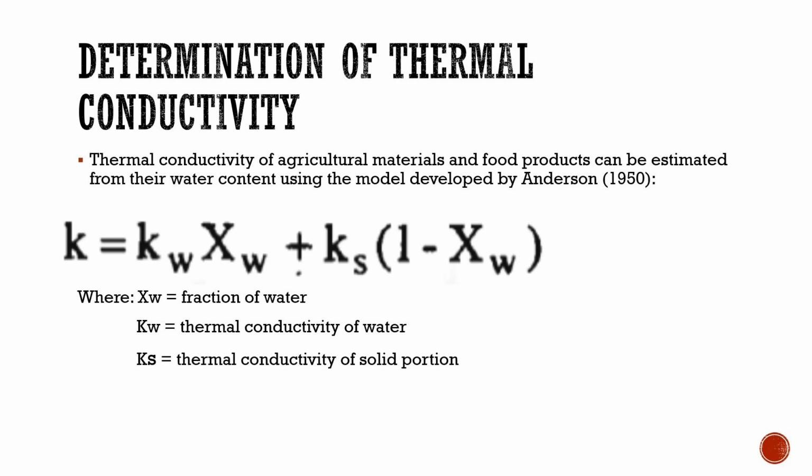So K equals K sub W times X sub W plus K sub S times (1 minus X sub W), where X sub W is the fraction of water, K sub W is the thermal conductivity of water, and K sub S is the thermal conductivity of the solid portion.